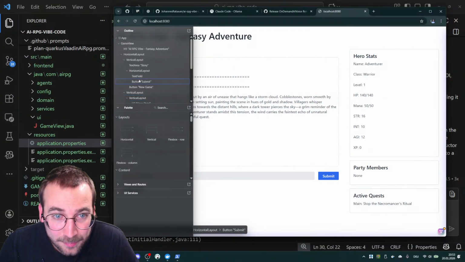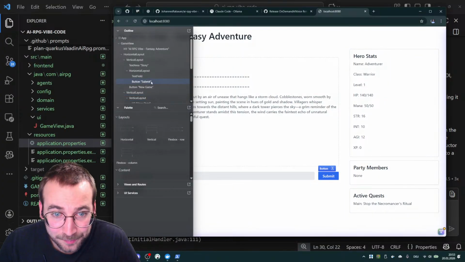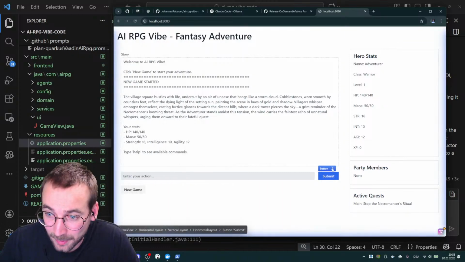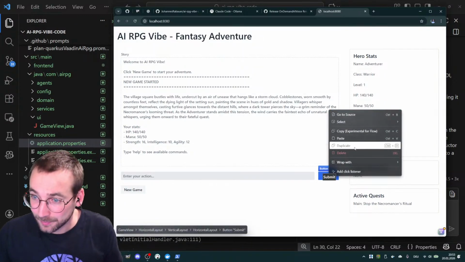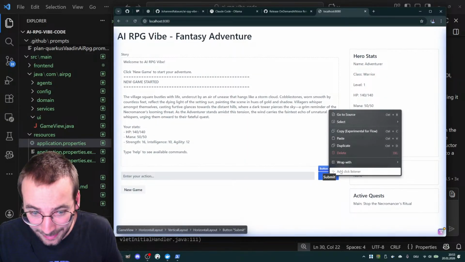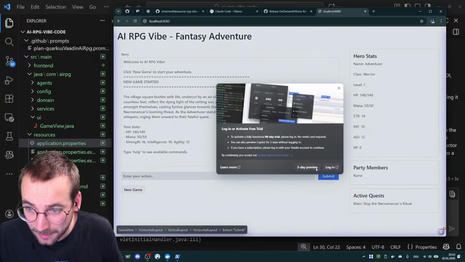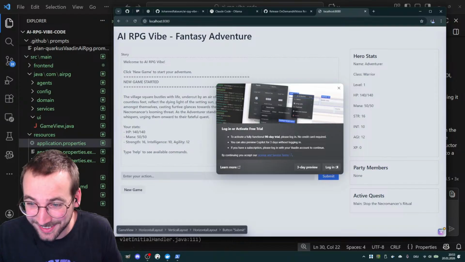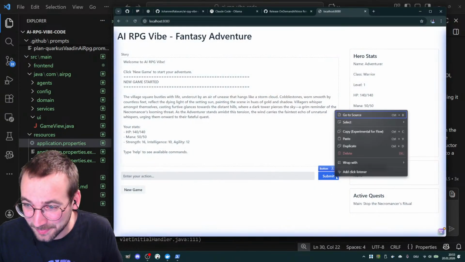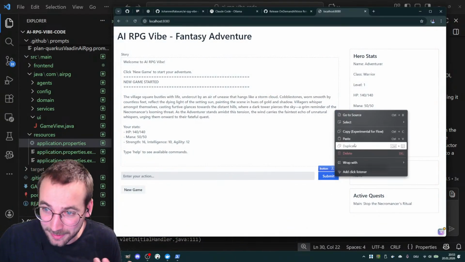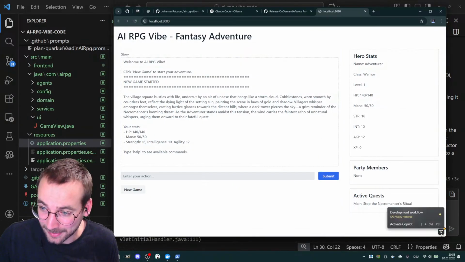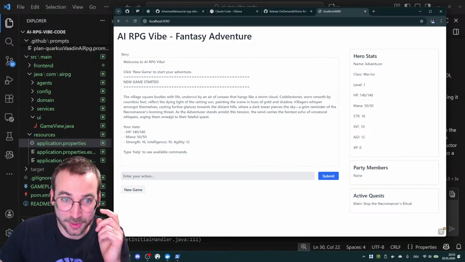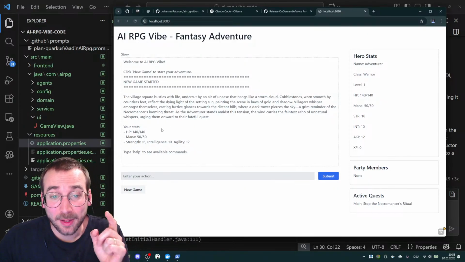Let's say the button. Okay, yeah. Can we change the... Yeah. Add click listener is funny. Yeah, okay. But basically we can change the UI here with AI. Nice feature. So far so good.